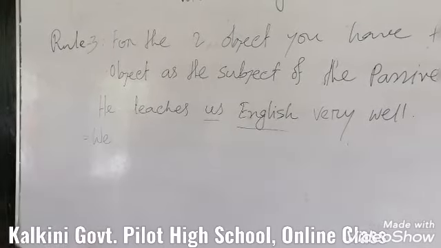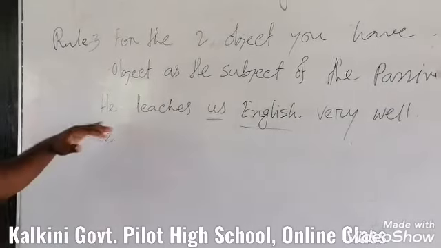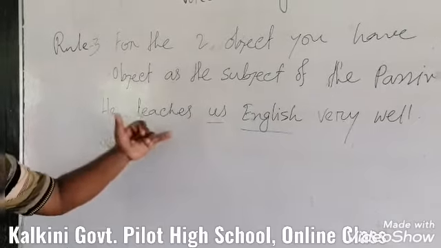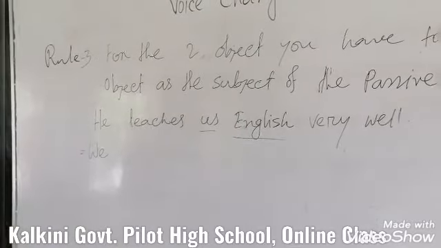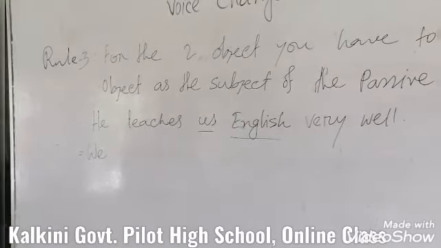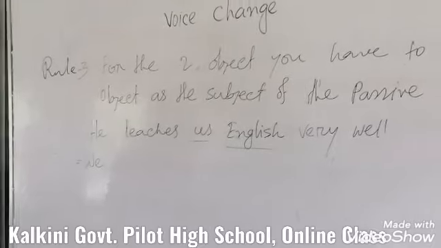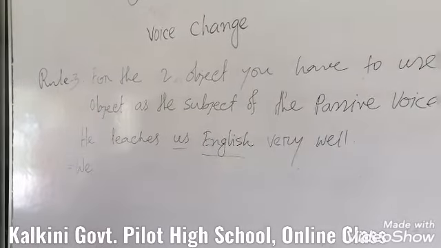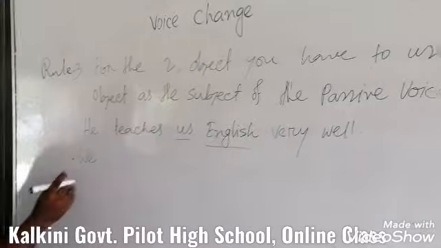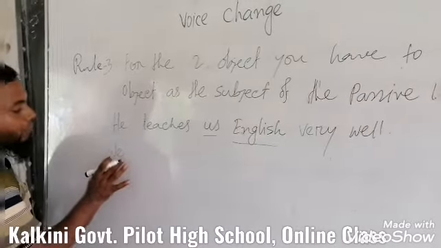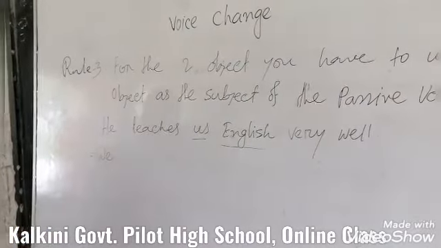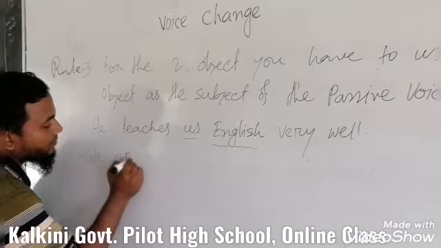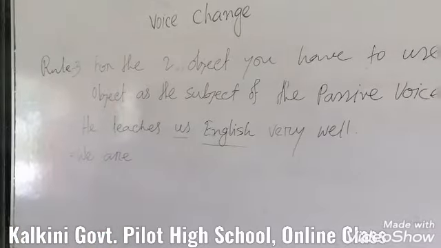So my dear students, you know that he teaches us. It is a present indefinite tense, and for present indefinite tense we have three auxiliary verbs for voice change like am, is, are. So for we, we have to use are as the auxiliary verb.